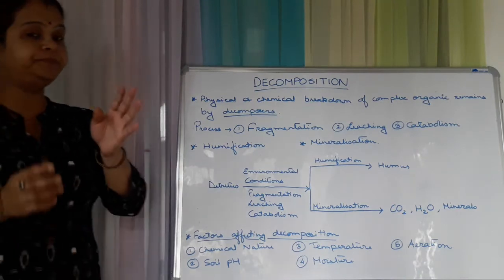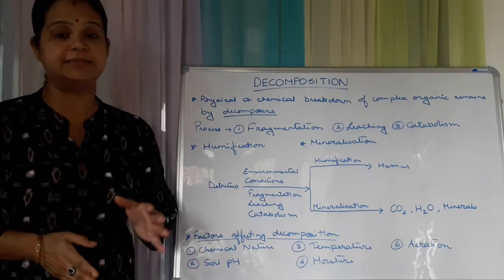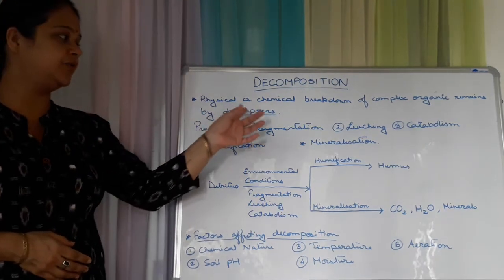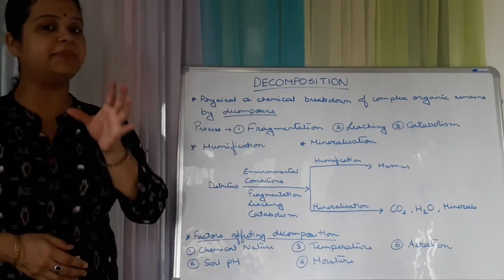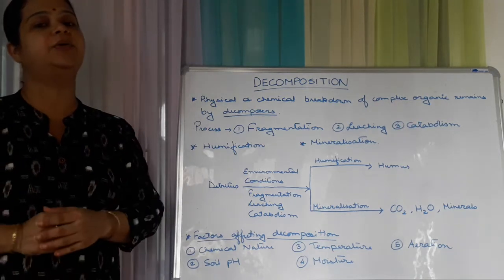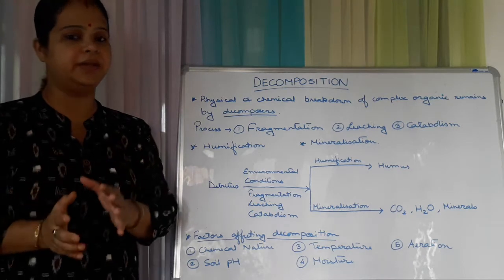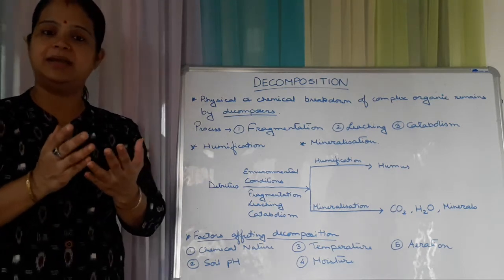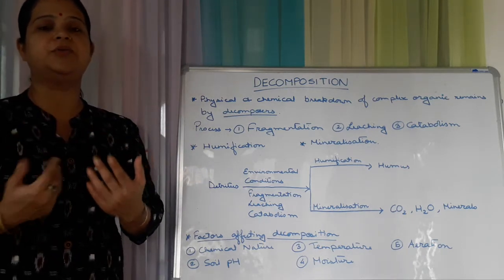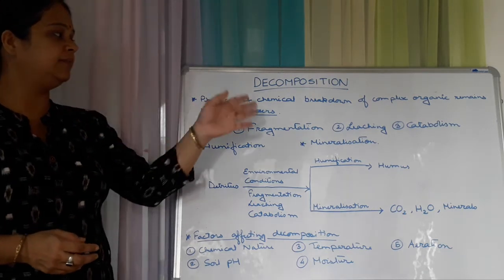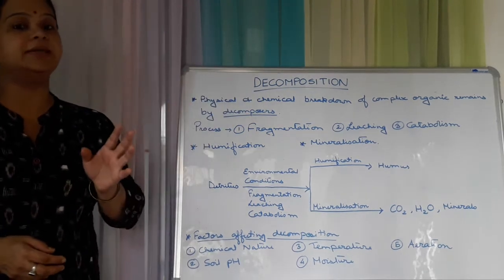That means the particular organisms which perform the function of decomposition are known as the decomposers. These are basically microorganisms, and they break down organic matter, like plant and animal matter, into smaller particles, and that particular process is known as decomposition.